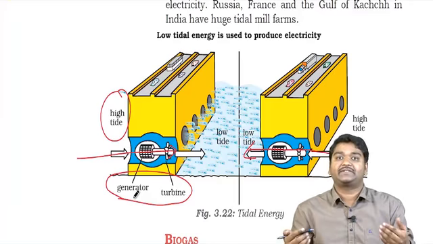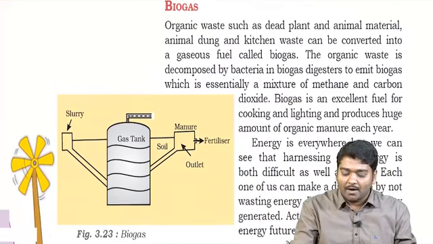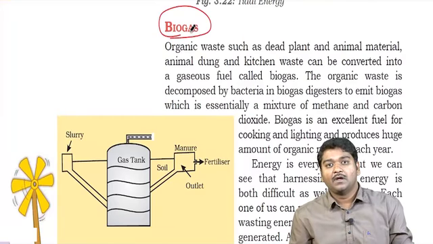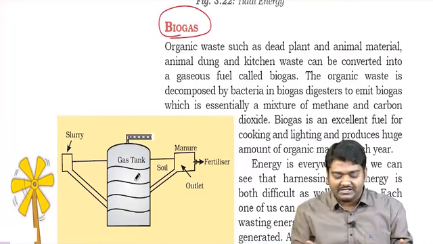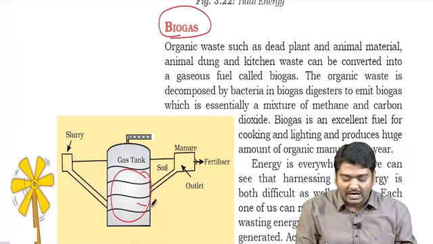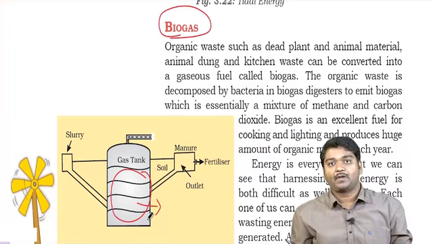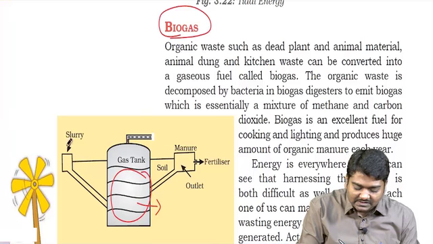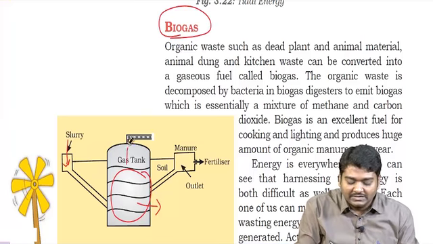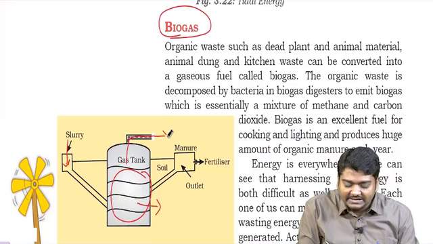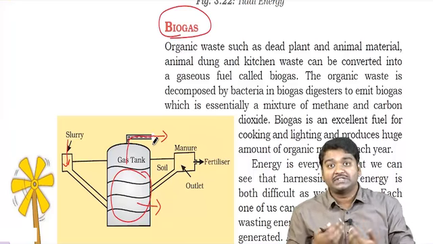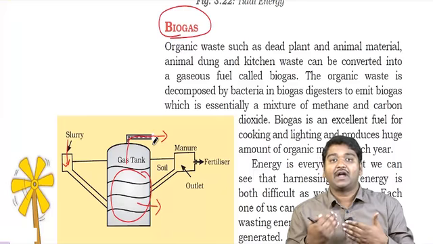Then you have biogas, where in villages the sewage, organic waste, everything is dumped in a tank, and this is allowed to ferment and it produces gas. See, you add here, it comes down here, right? They produce gas, and the gas tank will be connected to the kitchen so that you can use it for burning fuel and cooking.